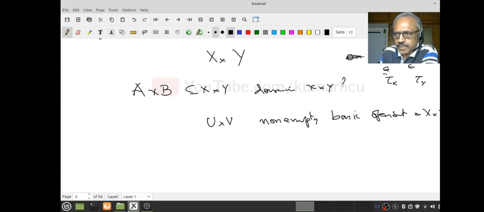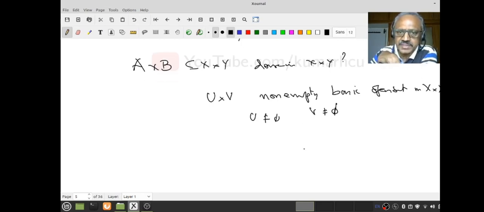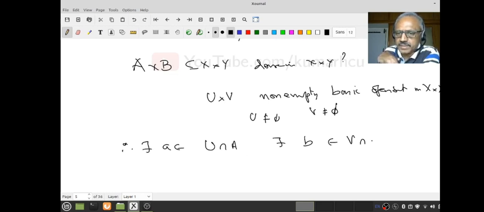in X times Y, right? Now this is non-empty, therefore U is not empty and V is also non-empty. So these are all non-empty open sets in X and Y respectively. Now A is dense in X, therefore there exists a in U intersection A, and similarly there exists a b in V intersection B. Do you agree with that?